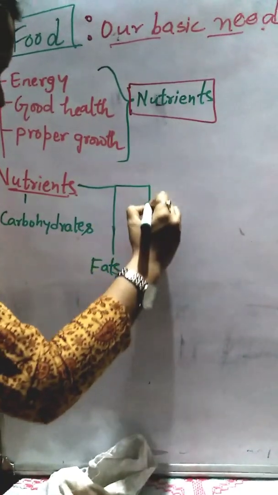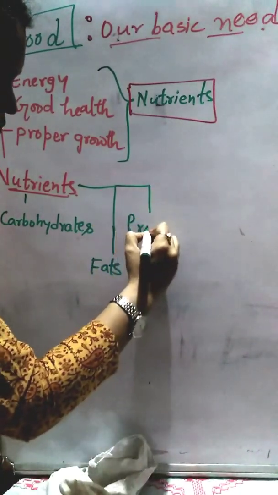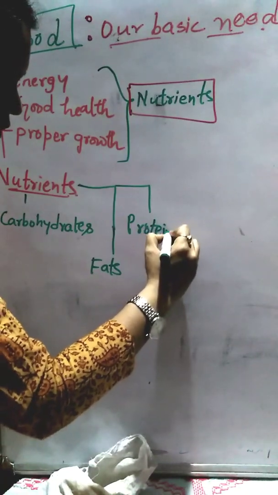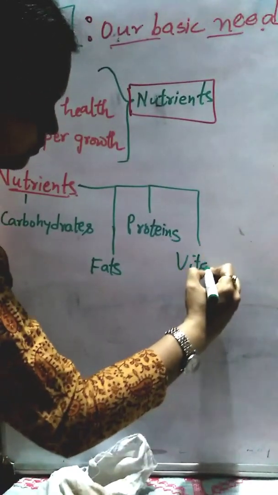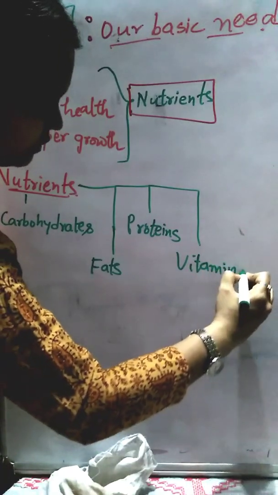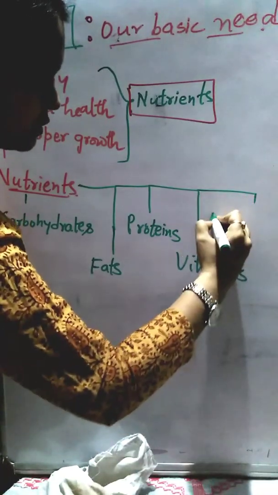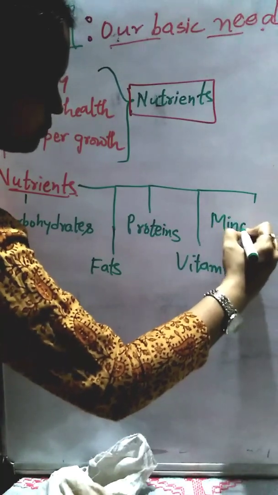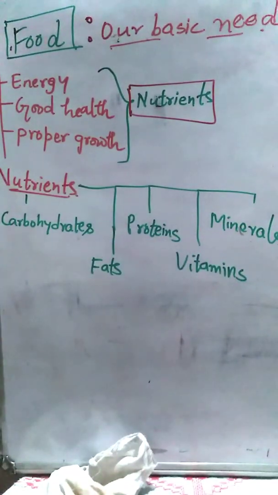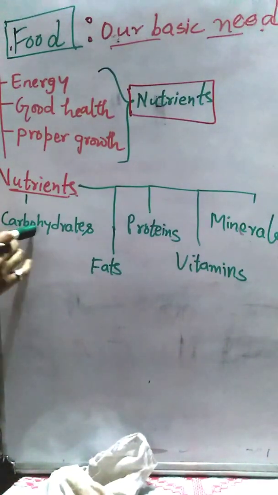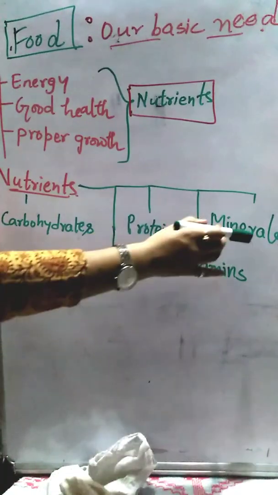Then proteins. Then vitamins. And next, minerals. So these are the 5 classifications of nutrients. That means nutrients are divided into 5 types: carbohydrates, fats, proteins, vitamins, and minerals.